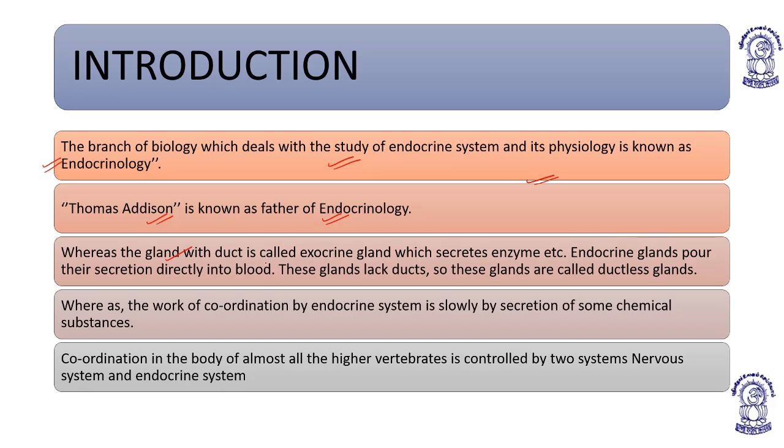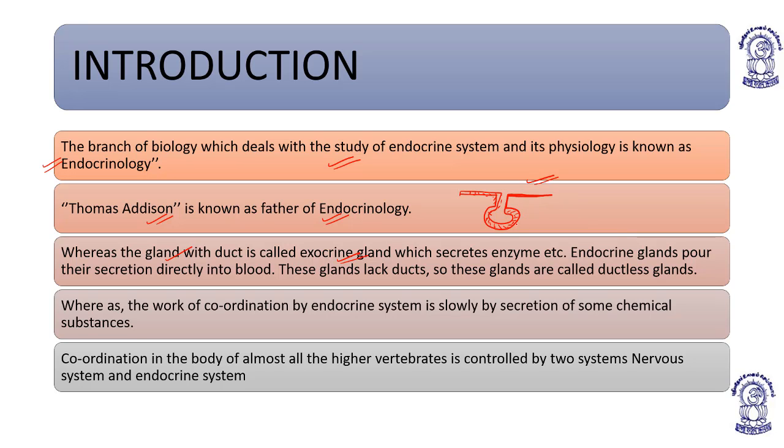Whereas the gland with a duct is called an exocrine gland. A gland which is having a duct is known as what? Exocrine gland. As these exocrine glands have a duct, they are like invaginations of epithelial cells, which then modify further to form a sac-like structure. Usually these exocrine cells are either columnar or cuboidal cells, which are modified endocrine cells.